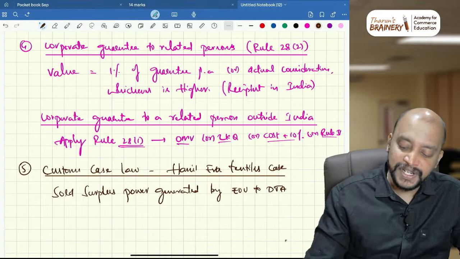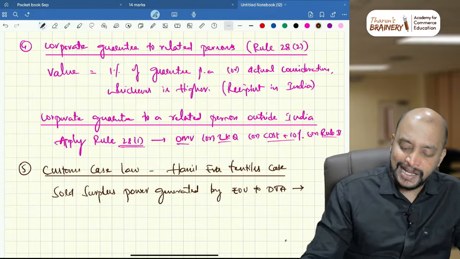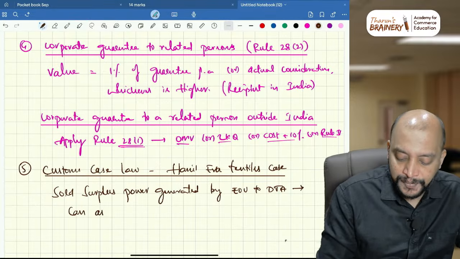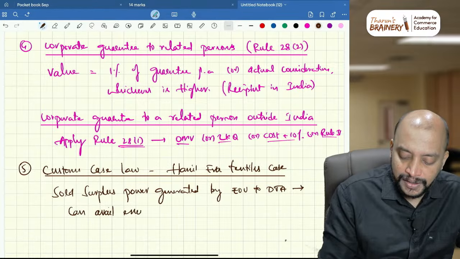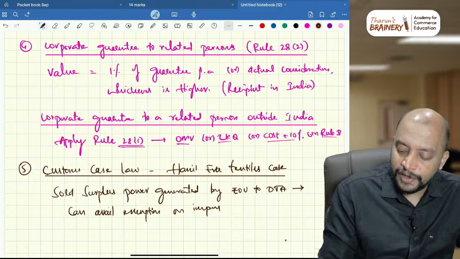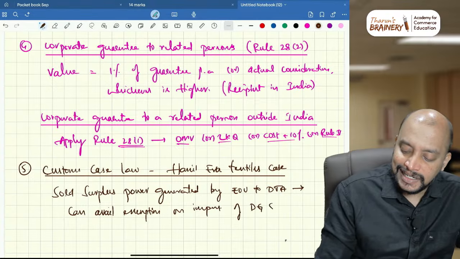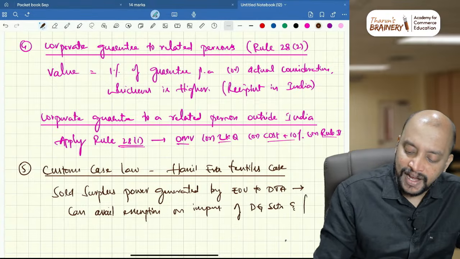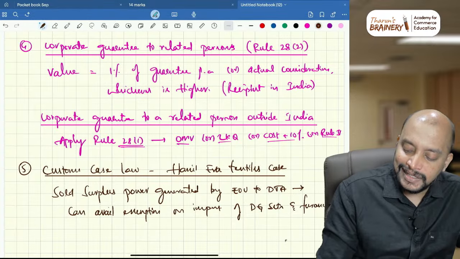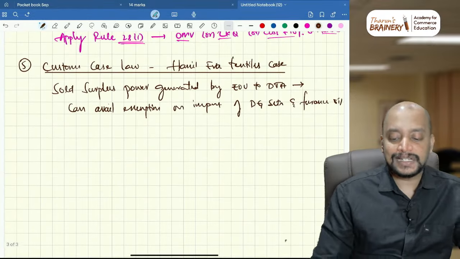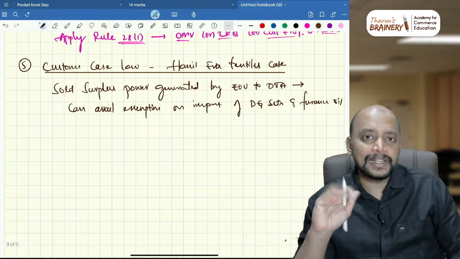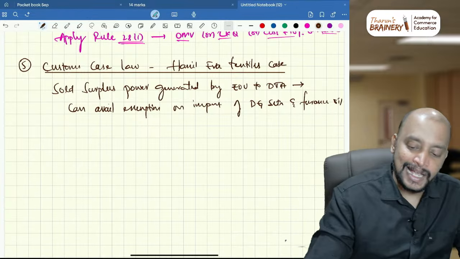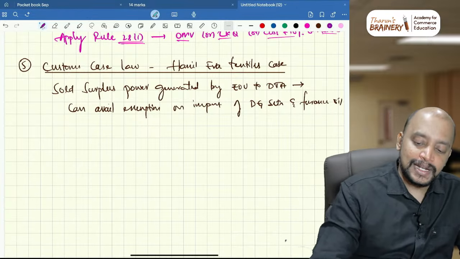Sold surplus power generated by EOU to DTA, so can avail exemption on import of diesel generator sets and furnace oil, okay. This is that case. So customs case law, this case somehow I feel like this can be tested for 4 marks. And next one, that is 6,